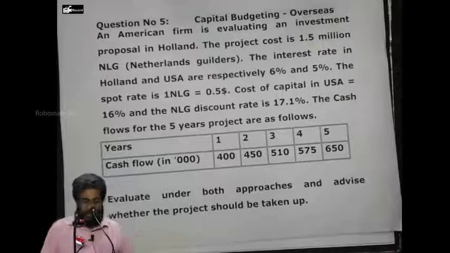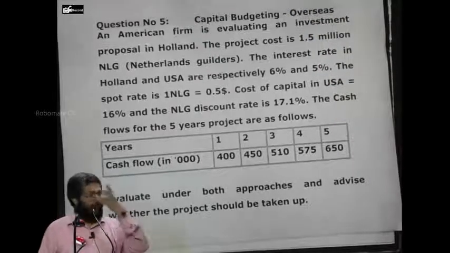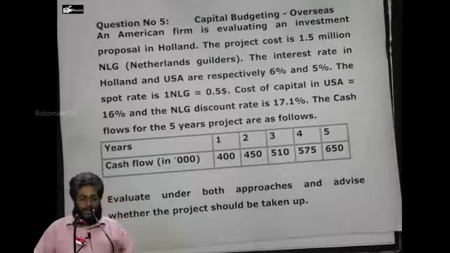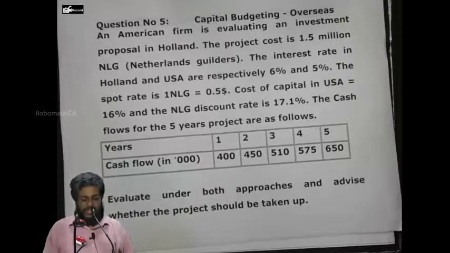Tell me, what is the home currency? Dollar. What is the foreign currency? NLG. I want to make the investment in what? Netherlands. My investment is an overseas investment. I am going to invest how many NLGs? 1.5 million NLGs or 15 lakh NLGs, and the cash flows are also given in NLGs. If I invest in US, the cost of capital is 16. The same project done in Holland, the cost of capital is 17.1.